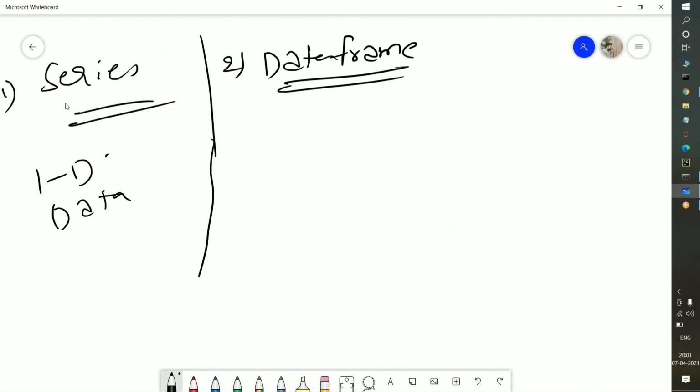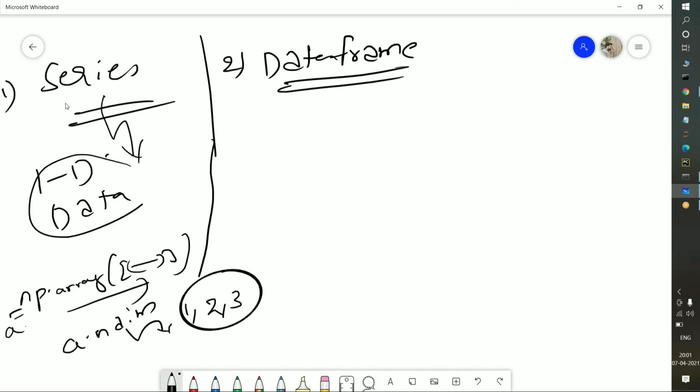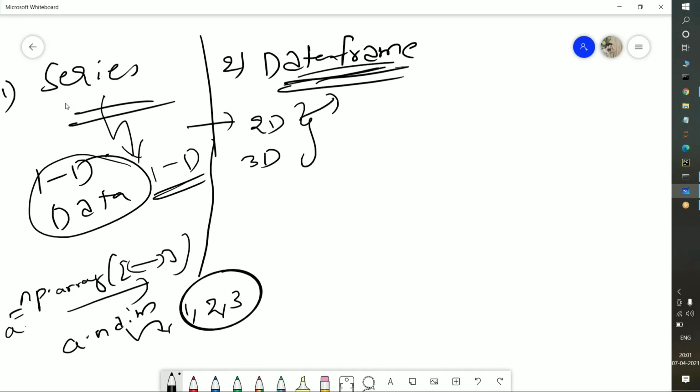Series works with the help of one dimension data. What do we mean by one dimension data here? With the help of np dot array, as I told you yesterday, whatever values are inside is known as one dimension data. If you want to check how many dimensions it follows, suppose it is stored in a, you use a dot ndim. It will show you whether it is one dimension, 2 dimension, or 3 dimension data. I told you in the beginning, Series completely works with one dimension data. You may have one doubt: what about 2 dimension and 3 dimension data? Don't worry, for that purpose we use the DataFrame. So Series works with one dimension data.